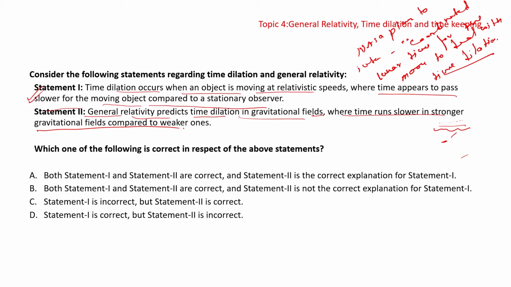Well, both are correct. Okay, these both statements are correct, but however, this is not the correct explanation for the one.